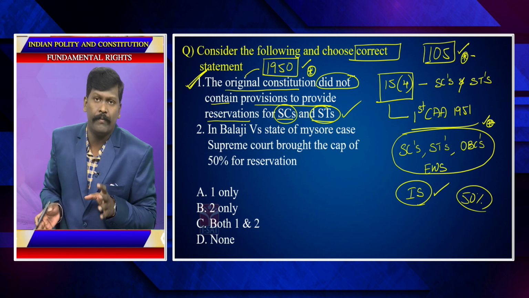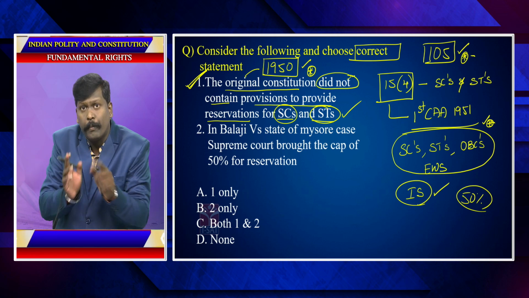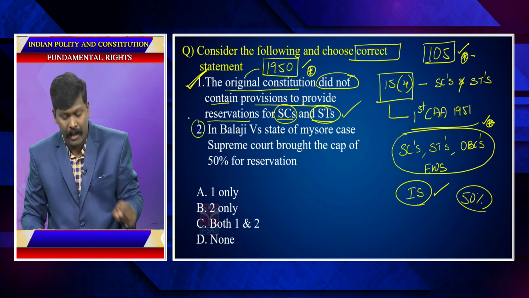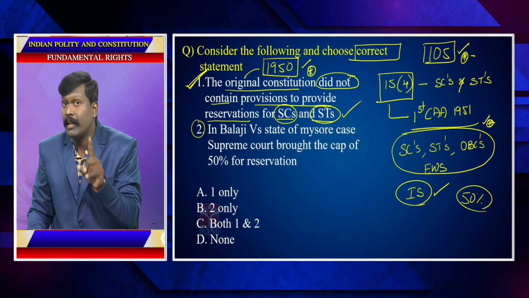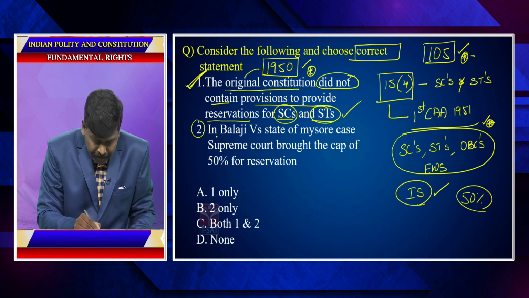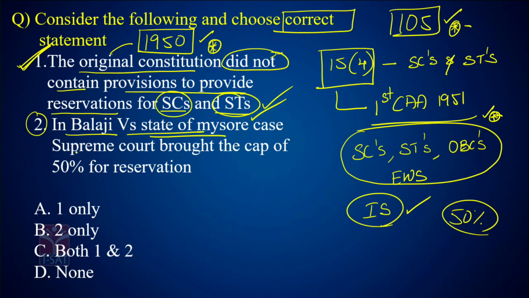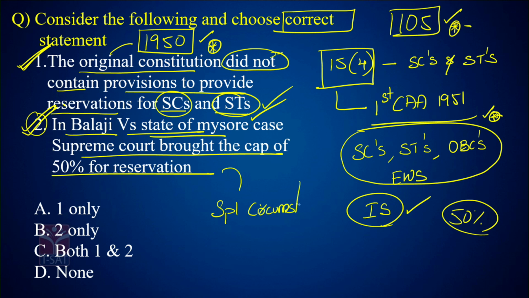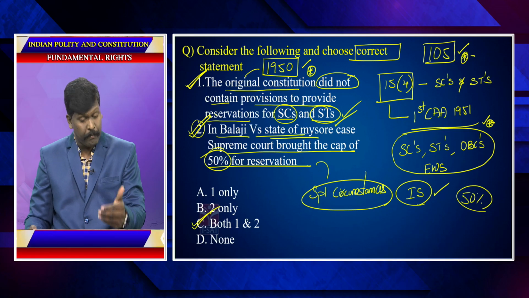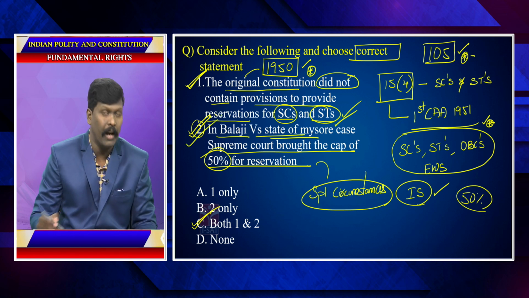But in which case was the cap of 50% brought by the Supreme Court is what I asked in the second statement. And this is absolutely correct. Many people think it is the Indira Sawhney case. No. It is in the Balaji versus State of Mysore case that the Supreme Court brought the cap of 50% reservations. And in the Indira Sawhney case, the Supreme Court said, in special circumstances, this cap can be exceeded. So the answer is C again. So a very easy question, but very, very important for your exam. These types of questions will be asked, right?